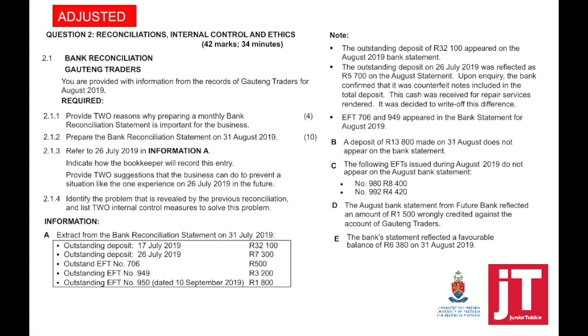That is not a mistake. This is the previous bank recon. We need to compare the previous bank recon with the bank statement to see does it now appear or does it not. And if it still doesn't appear, we need to look at the additional information to see what action we need to take.